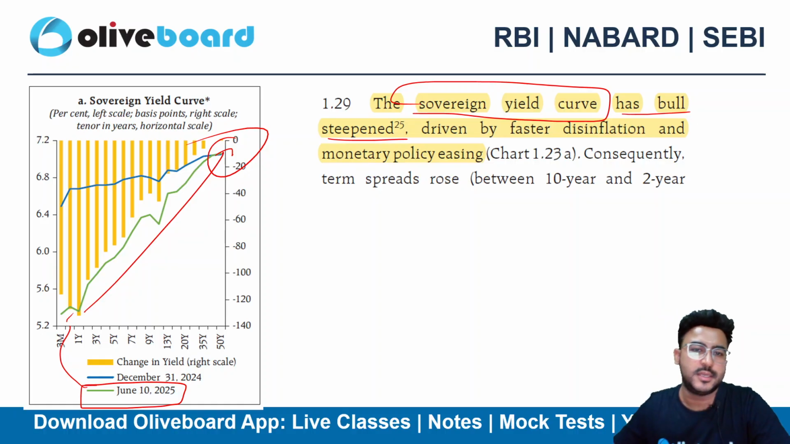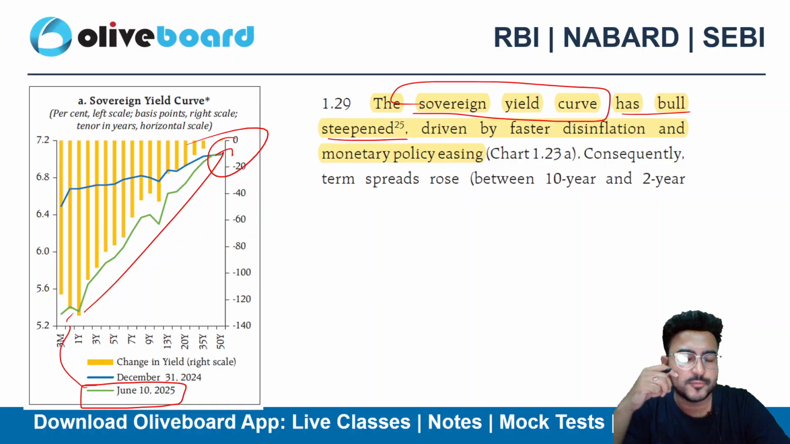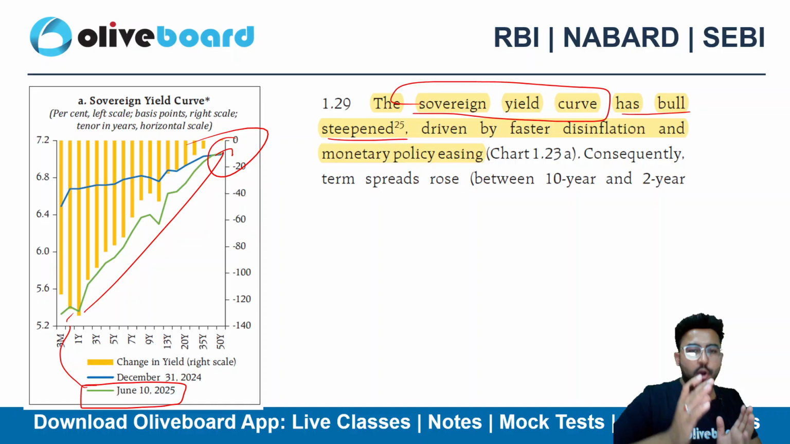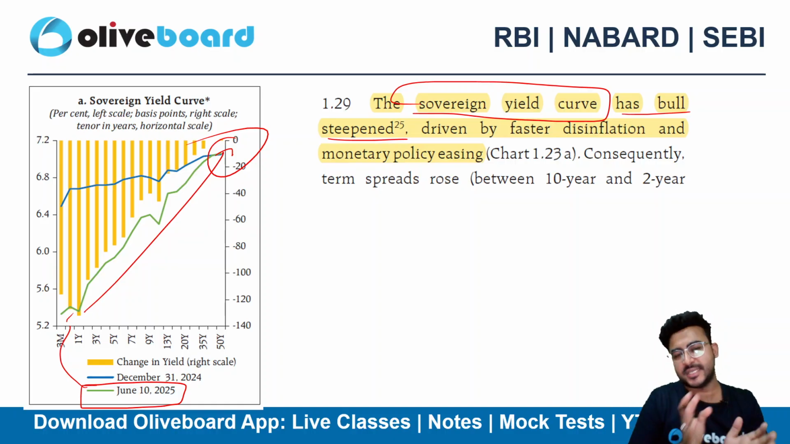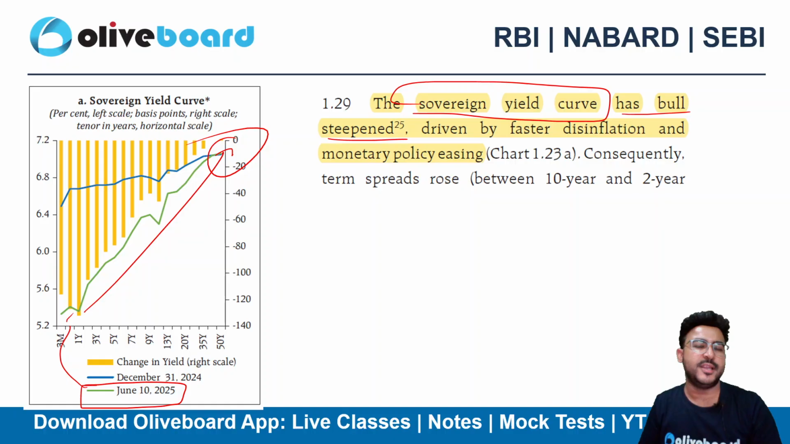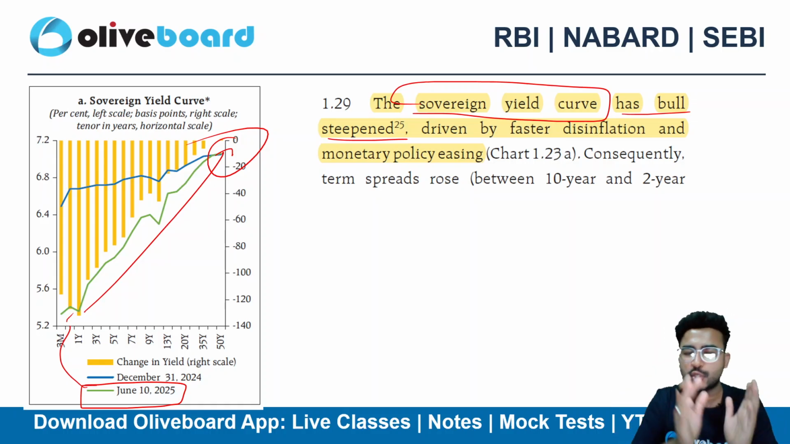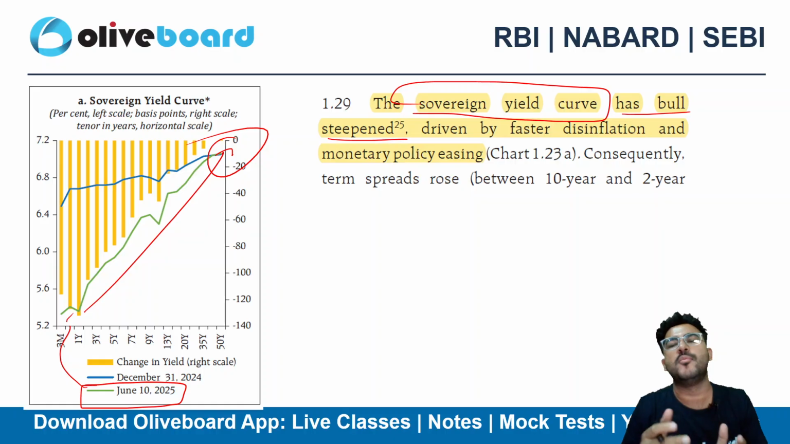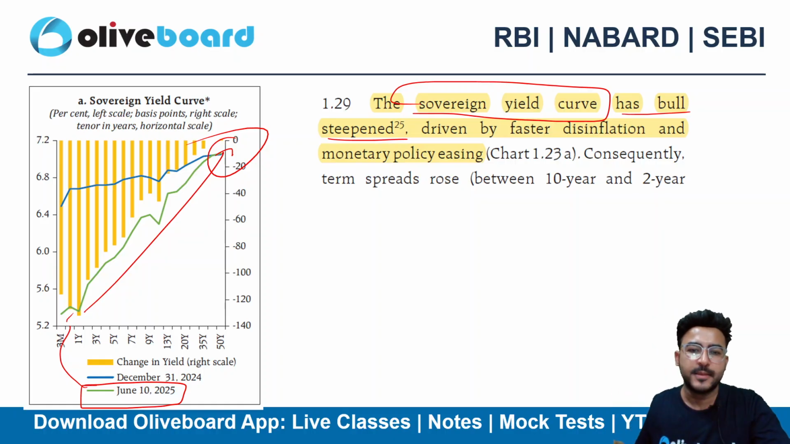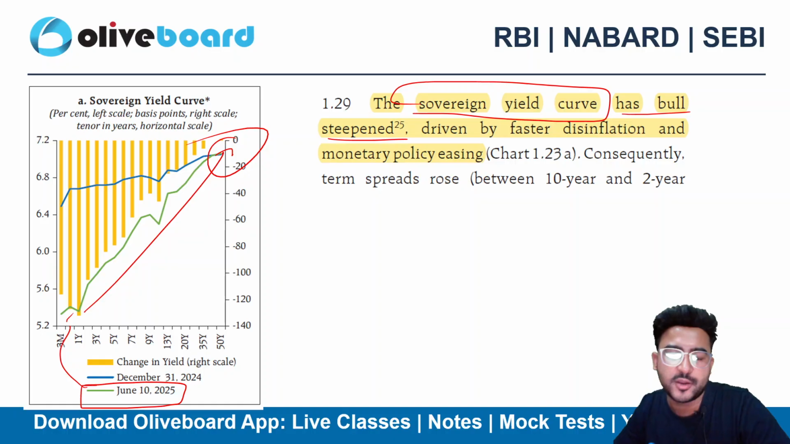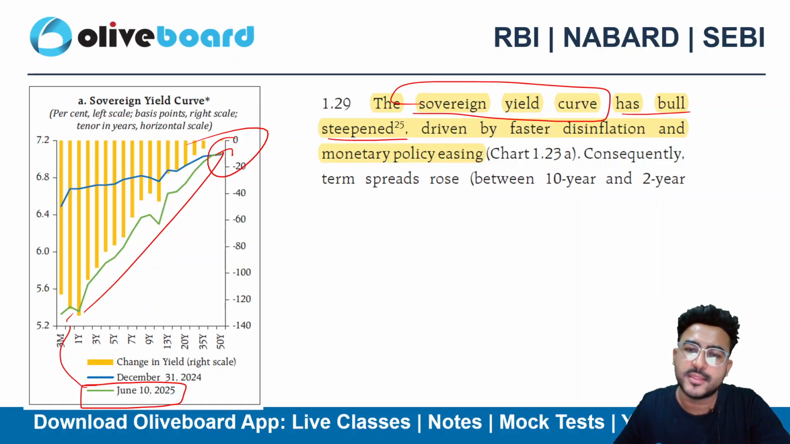Now, what is the meaning of the term bull steepened? Look, the government bond yield curve has changed its shape, right? Why? Because of bull steepening. What is the meaning of this terminology? The short-term interest rate fell more than the long-term rates, right? So the interest rate in the shorter period of time has fallen more than the long-term rates.